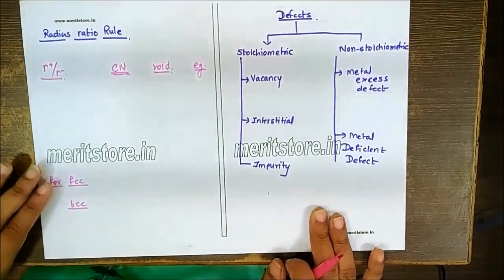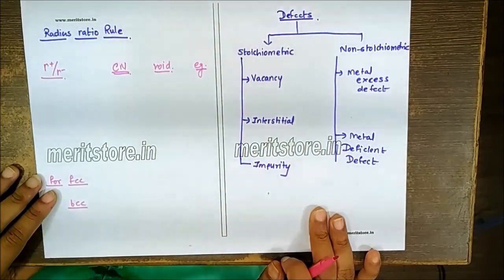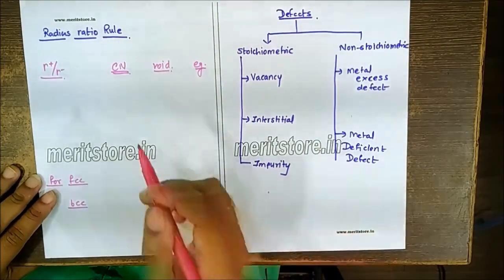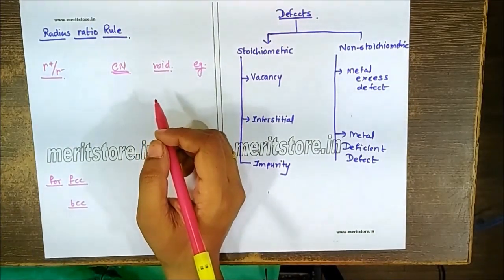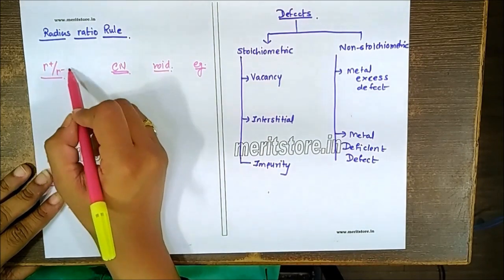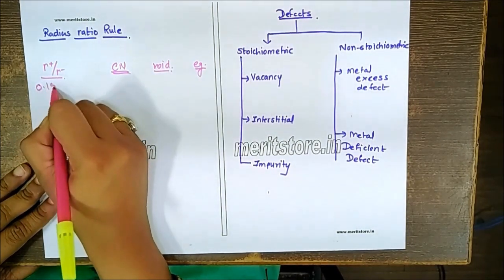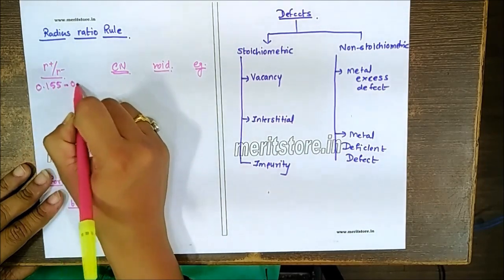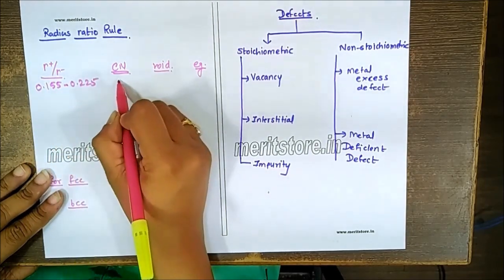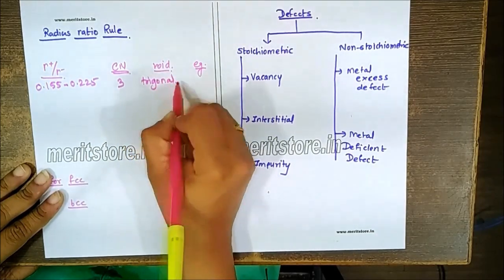Next part is we can talk about the radius ratio rules, and we can find out the coordination number and the kind of void space occupied in case of ionic solids. So there is a particular range that we'll decide. For example, if the radius of cation is divided by the radius of anion, then we have a ratio, suppose in the range of 0.155 to 0.225. The coordination number will be 3, and that void space will be trigonal planar.